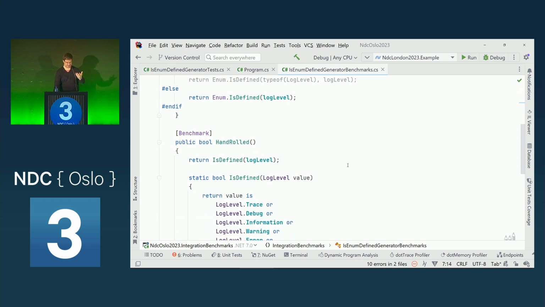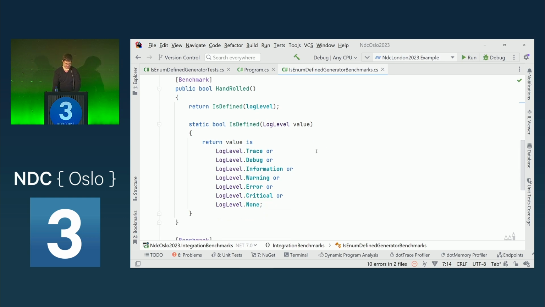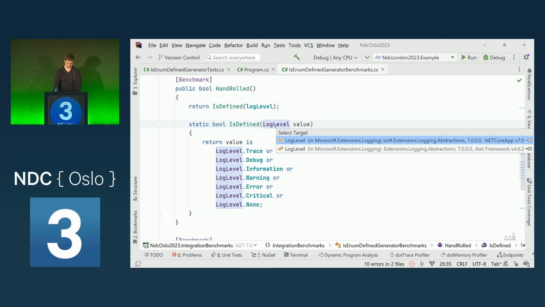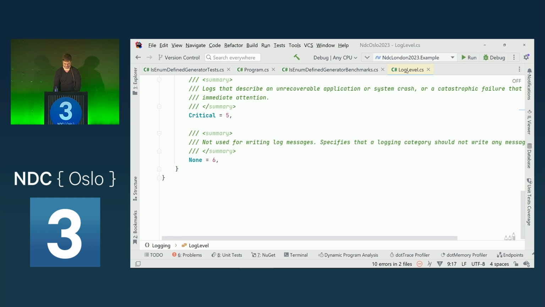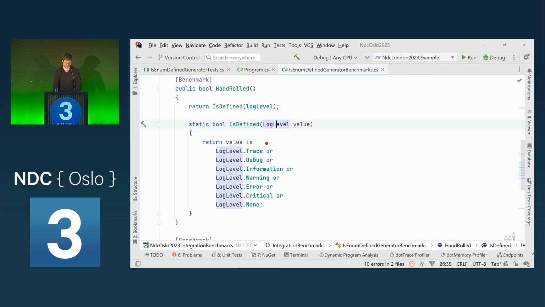So an actual faster version would be if we would hand roll it ourselves. For this LogLevel, that's the Microsoft Extensions Logging LogLevel type, where we have our 7 constants, we could basically define it ourselves and say, if the value given in is any of these, then it is defined. Otherwise, it's not.